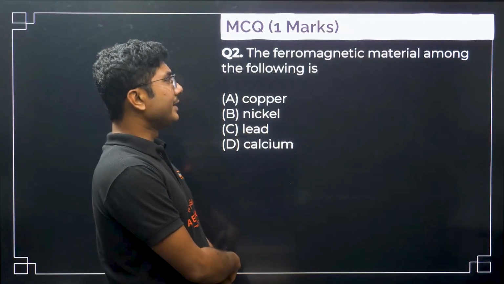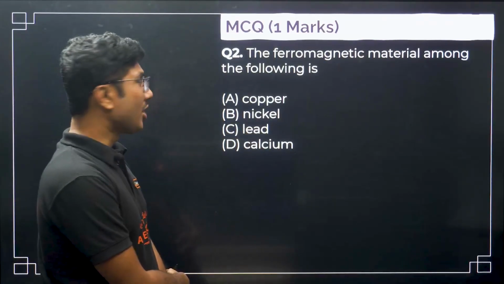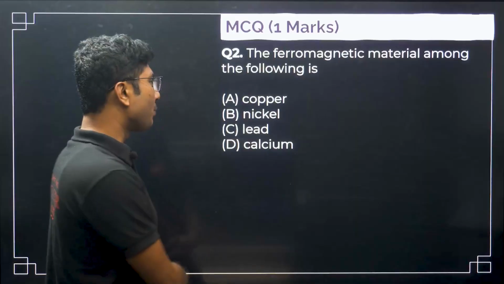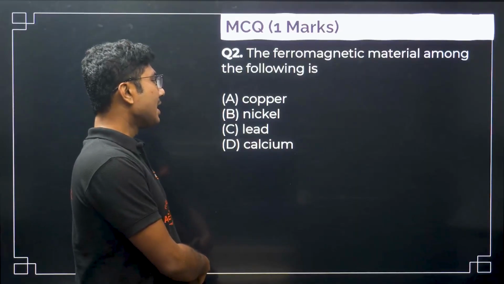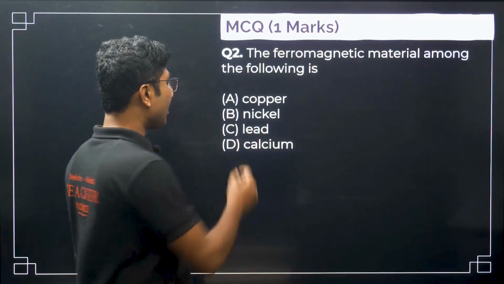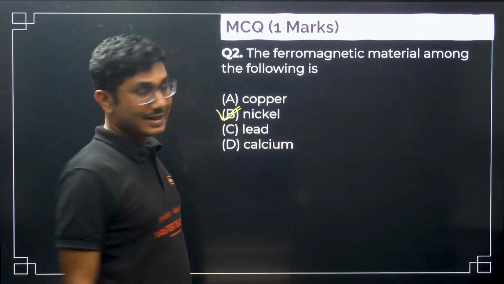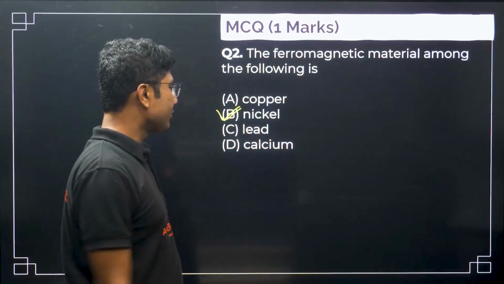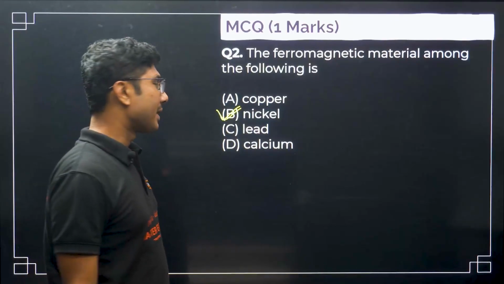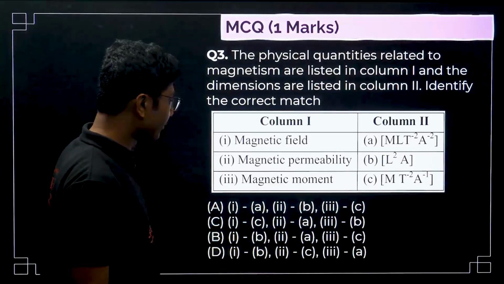The ferromagnetic material among the following is: you have to identify which of the following is a ferromagnetic material: copper, nickel, lead, calcium. Now only nickel is a ferromagnetic material. Copper is a diamagnetic material, lead I am not sure, and calcium is a paramagnetic substance. Now let's move on to the next question.